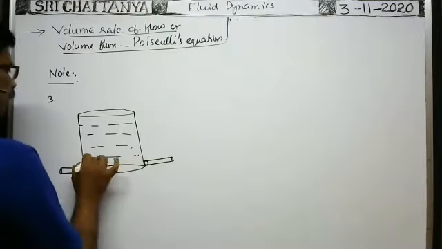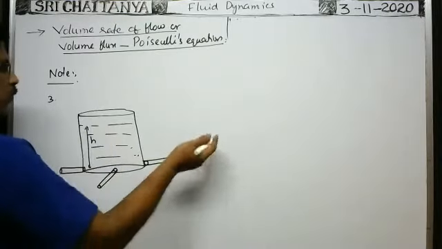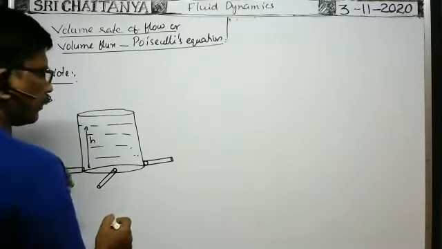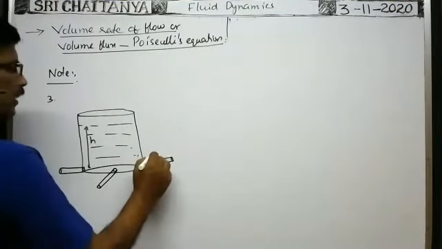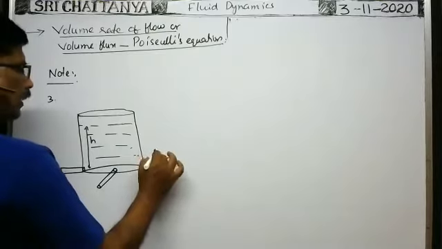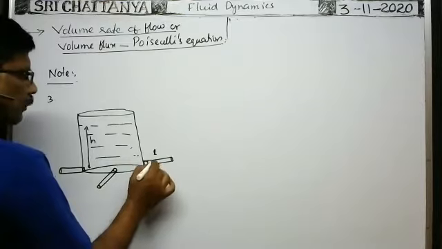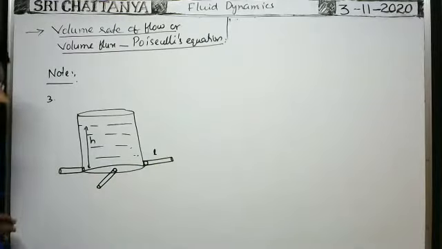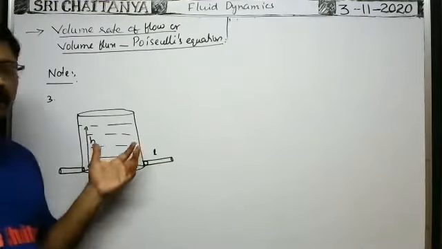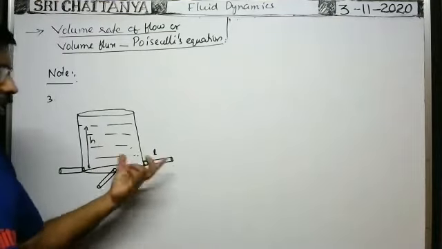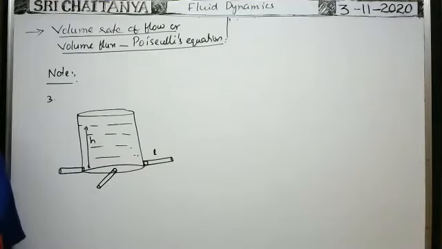Certain height, say H. Of course, outside atmospheric pressure P0 is there. Then what is the pressure difference across this capillary tube? Length of this capillary tube is say L1, length of this one is L2, L3 like that. Fluid resistance of these capillary tubes is R1, R2, R3 like that. When capillary tubes are connected like this, what about the pressure difference across the capillary tubes? Same for parallel. Yes, very good.